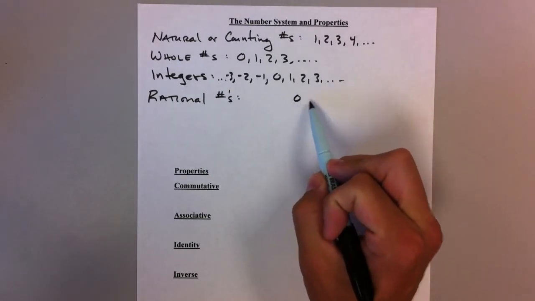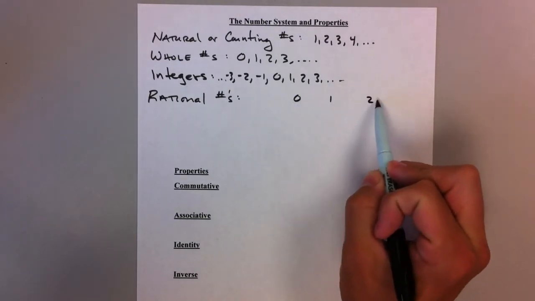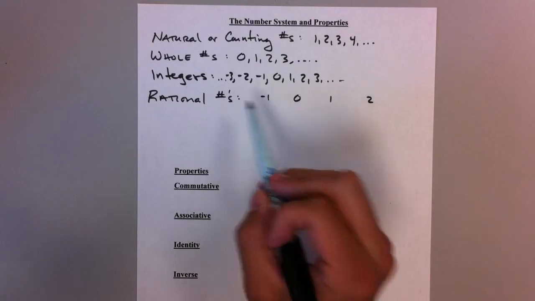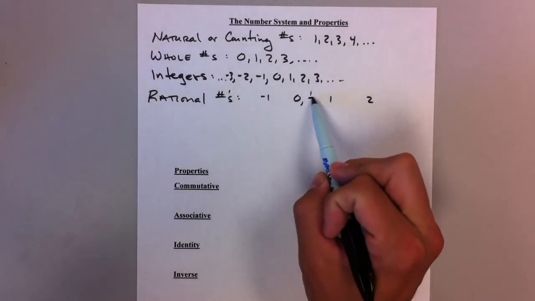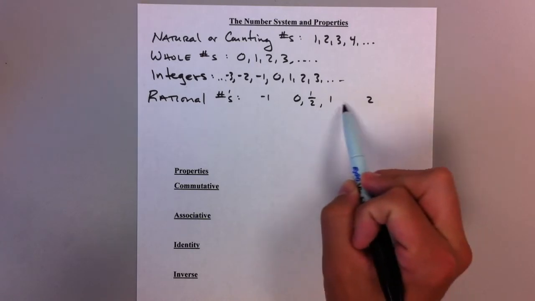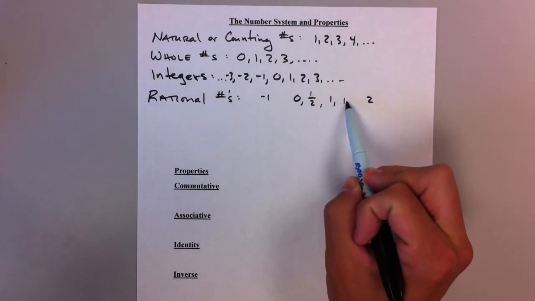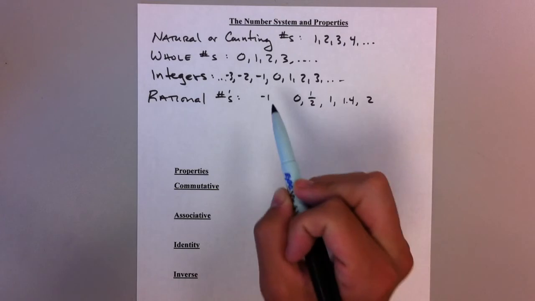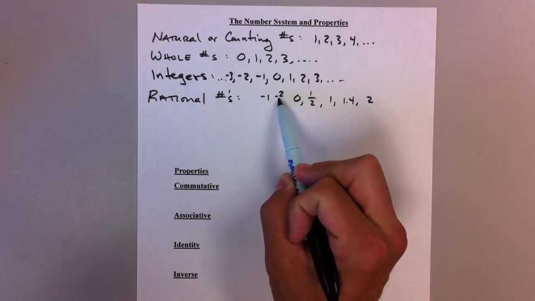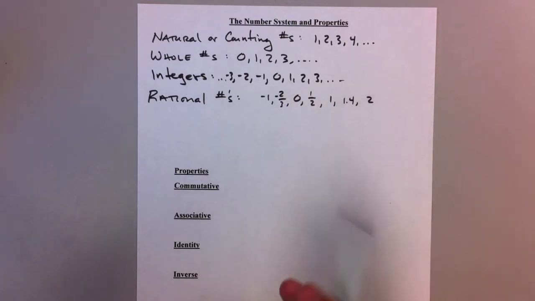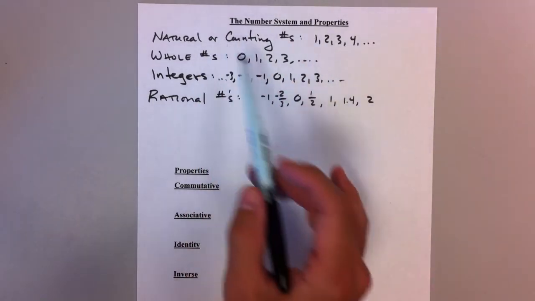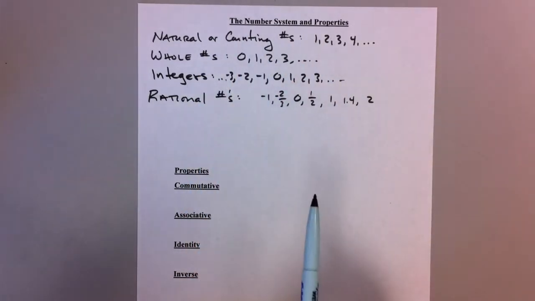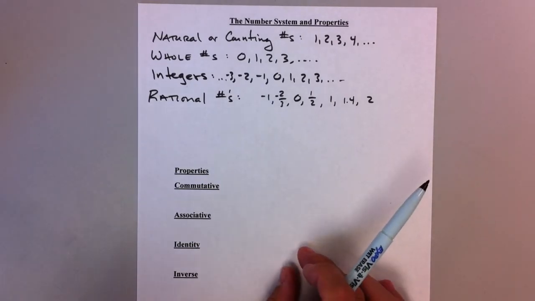You have 0, you have 1, you have 2, you have -1, etc. But then you also have numbers in between them, like the number 1/2, the number 1.4, the number -2/3, etc. So rational numbers are all these numbers up here. They're natural, whole, and integers, but it also includes fractions, decimals, things like that.